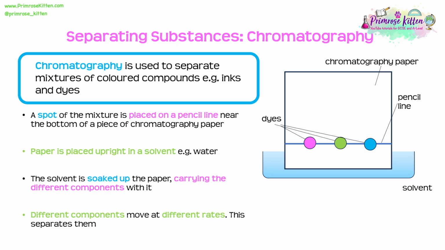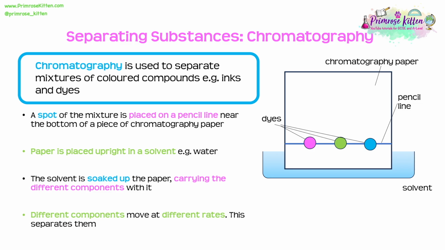Now if we had a pure substance, of course we wouldn't have a mixture. We'd only end up getting one spot on our chromatography paper. However, if we had a mixture, we would see the spot move up the chromatography paper and separate and give us two different spots, or more, depending on how many components there are to this mixture.